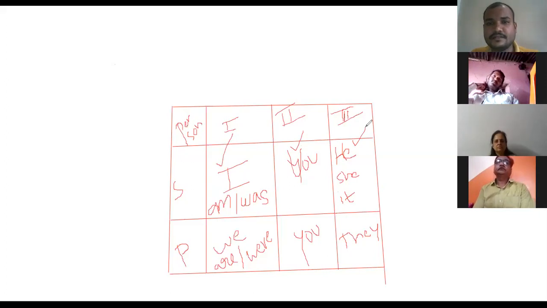Got it? So try to draw the table and try to give the examples. Understood? Right. So this will be your homework for tomorrow. If you get any doubt while drawing the table, you can ask me, no problem.